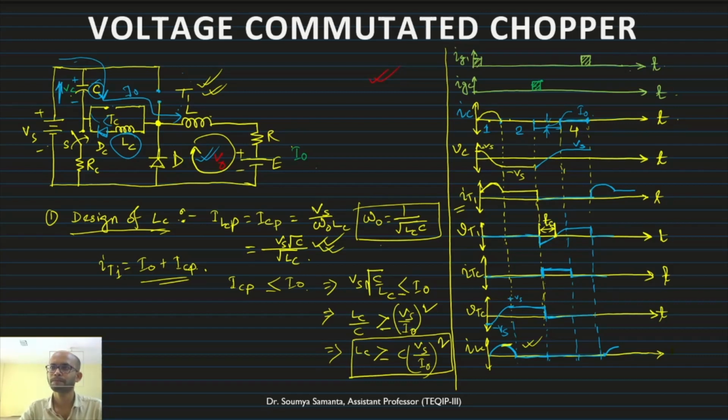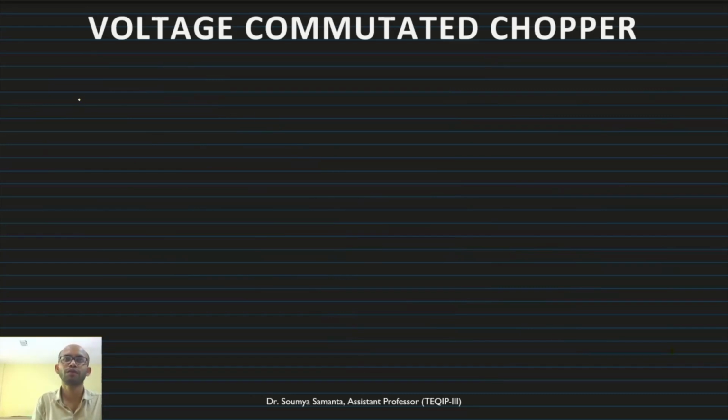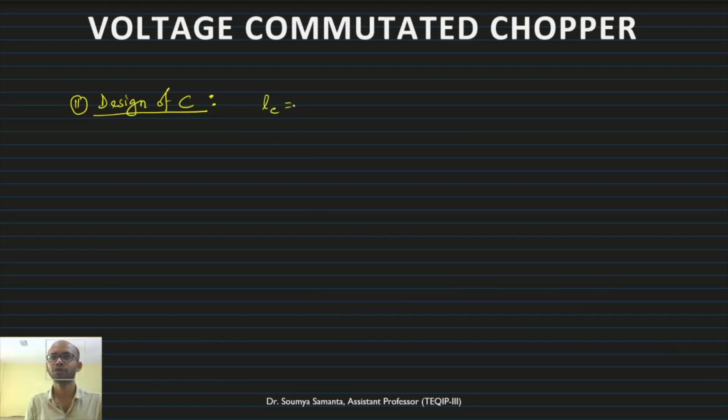So we can write, this is the design of C. The turn off time, which is equal to TC, is basically the time required for the capacitor voltage, that is VC, to reach from minus Vs to 0.